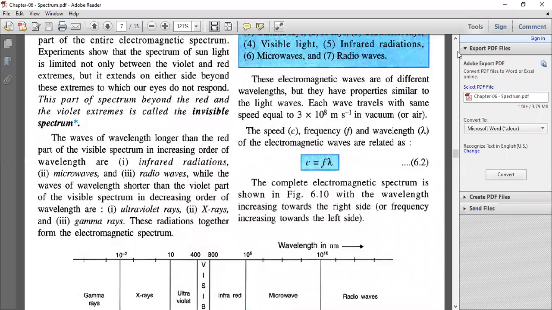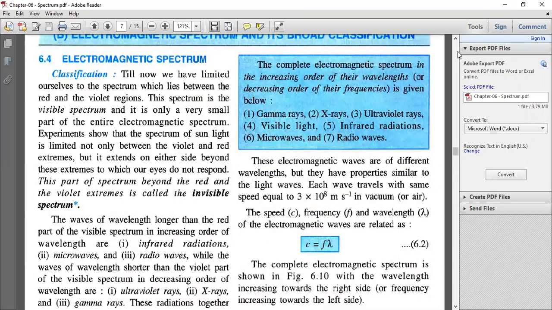The complete electromagnetic spectrum in the increasing order of wavelength is gamma rays, X-rays, ultraviolet rays, visible light, infrared radiation, microwave, and radio waves. These electromagnetic waves are of different wavelengths, but they have properties similar to light waves. All electromagnetic waves travel with a speed of 3 into 10 raised to 8 meter per second, which is 3 lakh kilometer per second in vacuum or air.